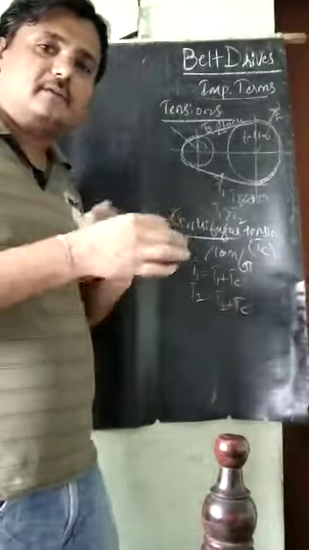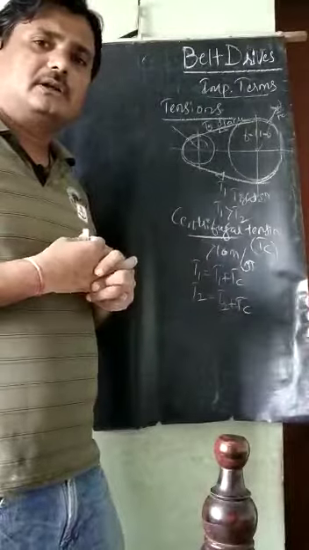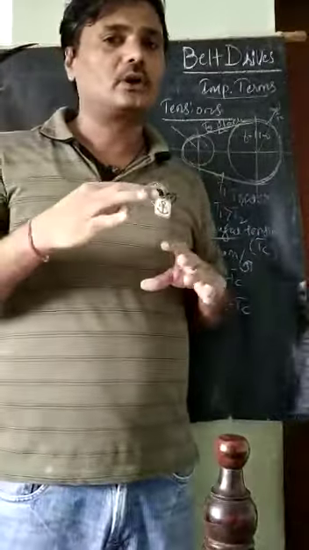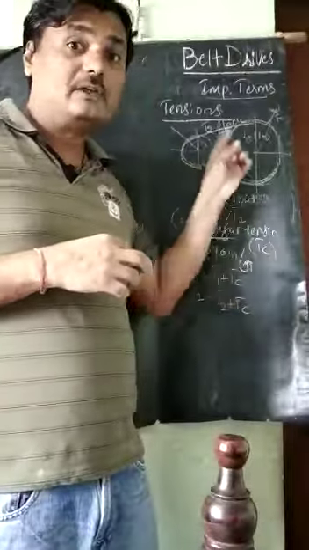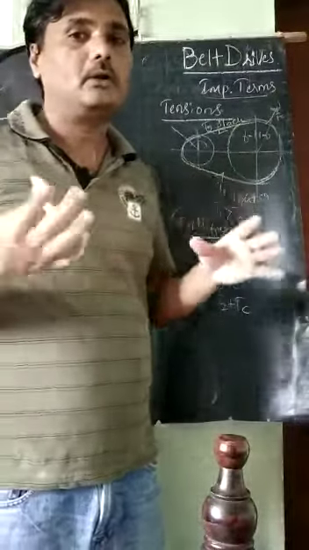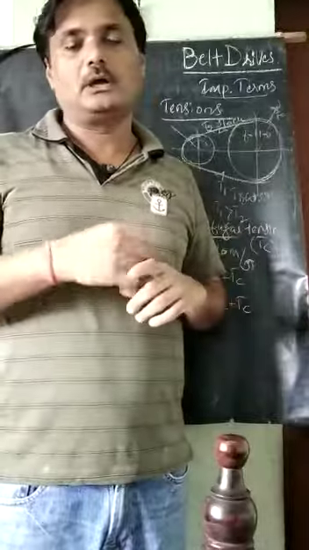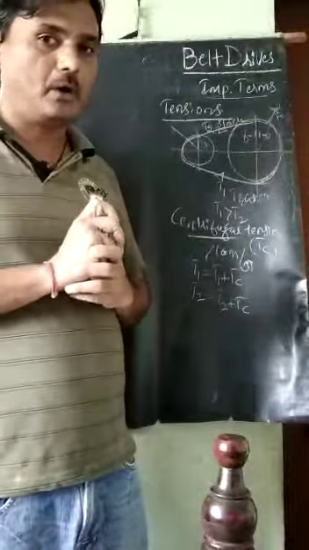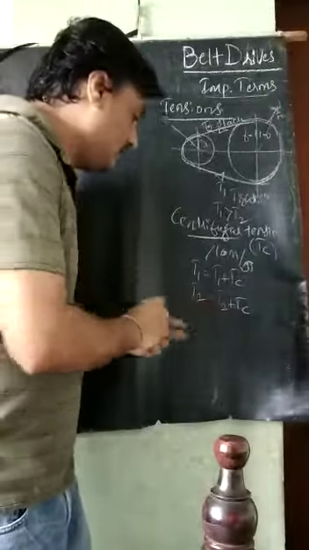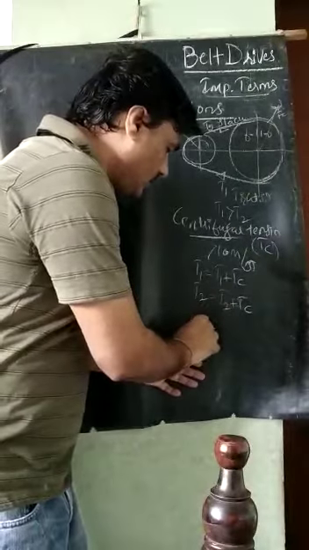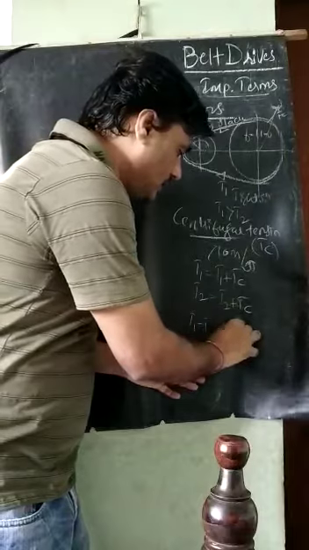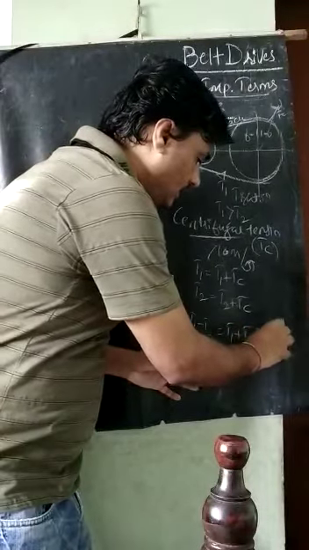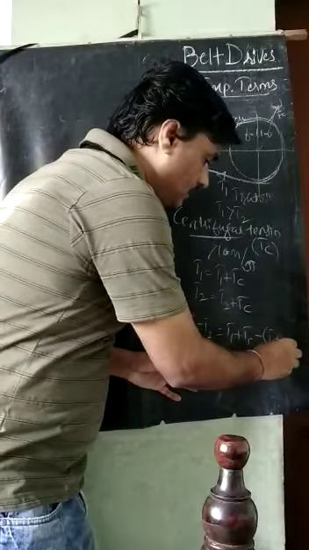So next, the difference in the tensions T1 and T2 is required to transmit the power. If these two tensions become the same, power will not be transmitted. A difference in tension is required to transmit the power. So what is the difference in this tension? T1 minus T2 is equal to, in brackets, T1 plus TC minus, in brackets,